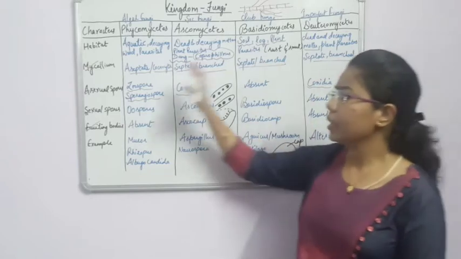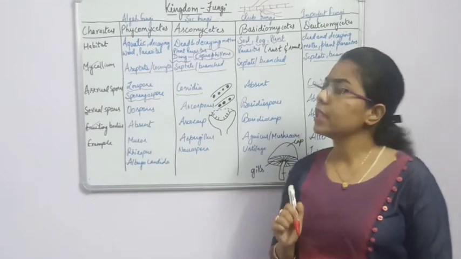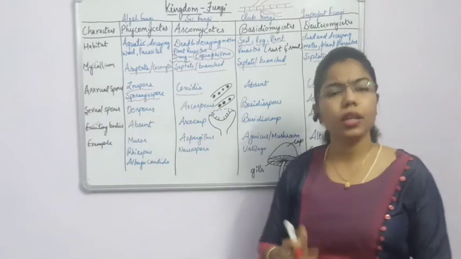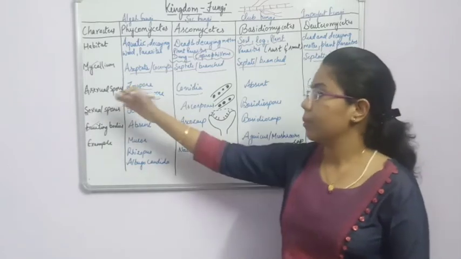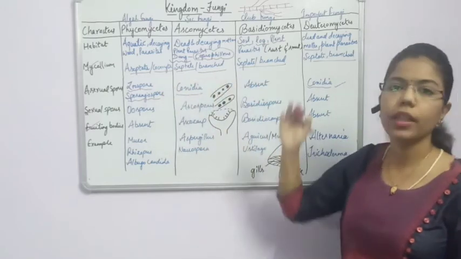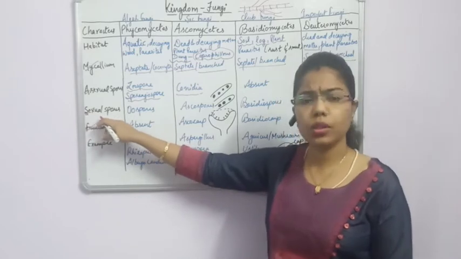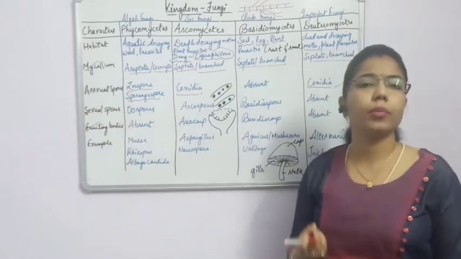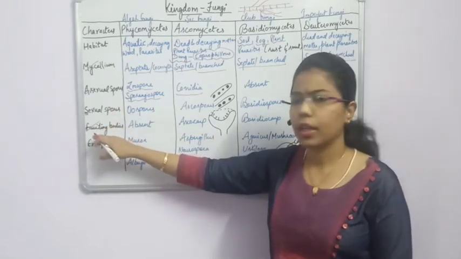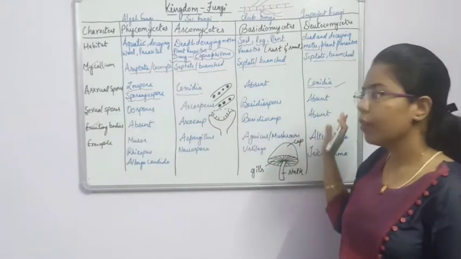Okay, so now the other reproduction is the sexual mode of reproduction. See, whenever there is a favorable condition, asexual reproduction takes place, and the spores are formed like zoospore, sporangiospore or conidia. When the condition becomes unfavorable, it undergoes sexual reproduction and they will form some spores. So these spores will form inside some fruiting body. On the basis of this also we have classified kingdom fungi.